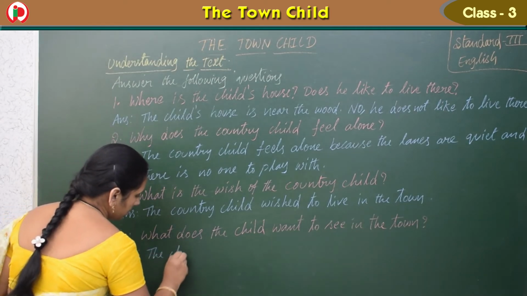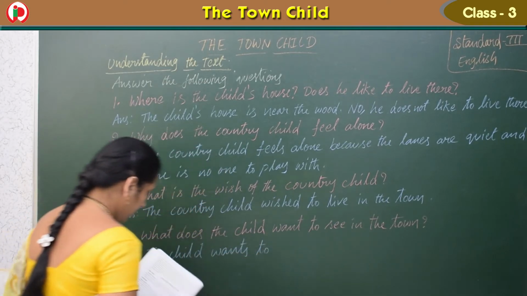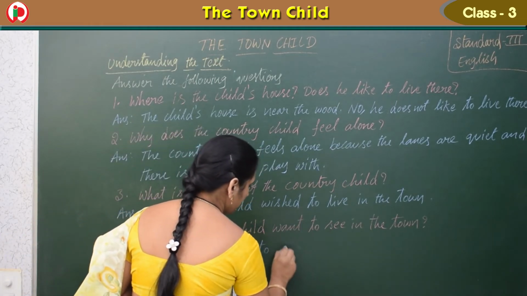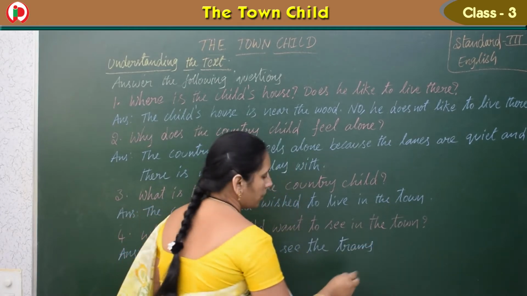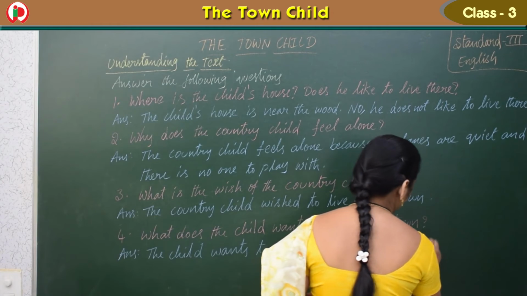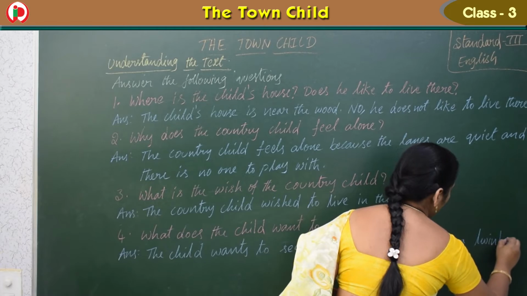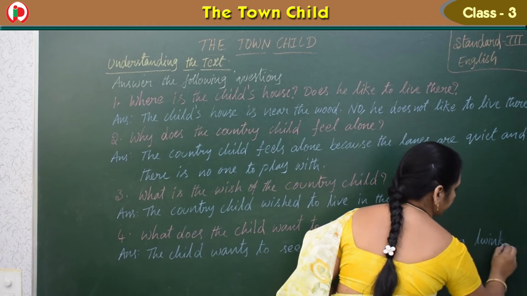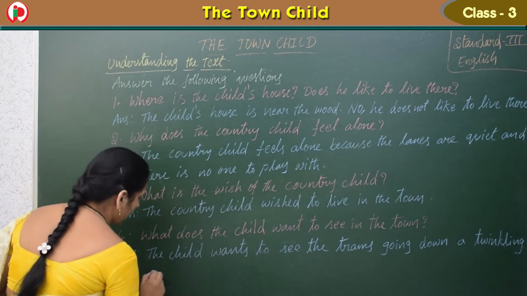The child wants to see the trams going down the twinkling streets in the town.